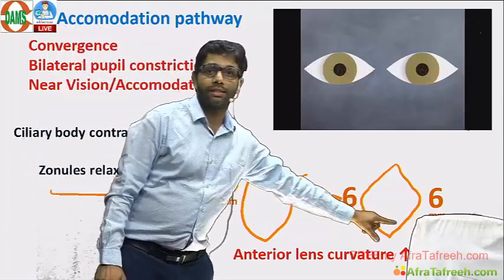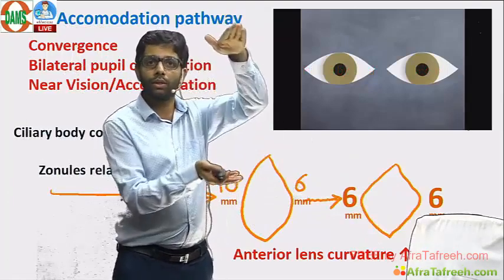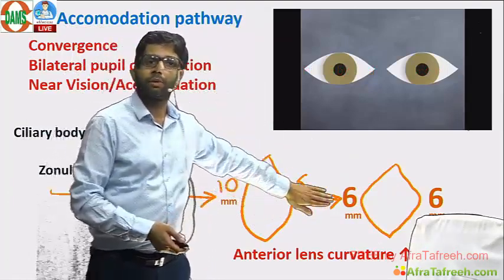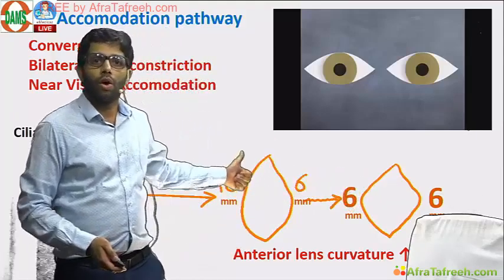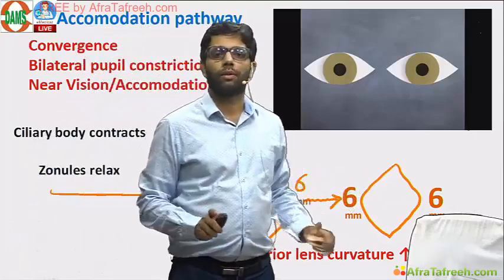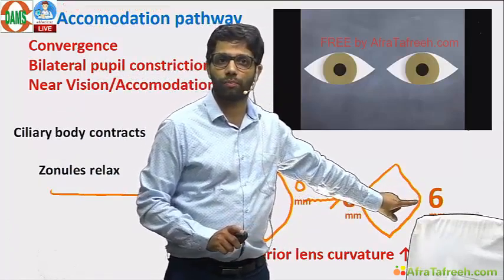Horizontal thickness of the lens increases. If horizontal increases, vertical decreases. Equatorial thickness decreases. Anterior chamber becomes shallow because the anterior pole is going forward towards the cornea. All these factors are important in accommodation. Remember, the posterior capsule, posterior curvature does not change at all in accommodation.